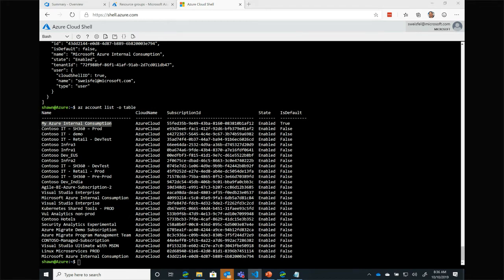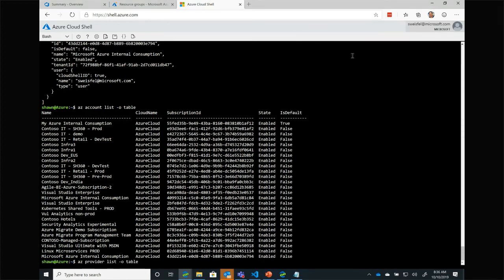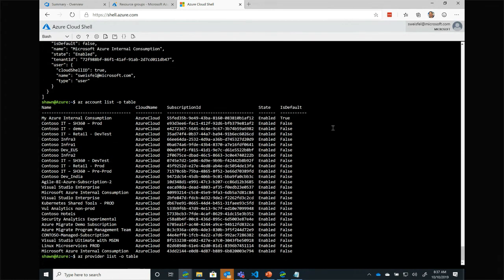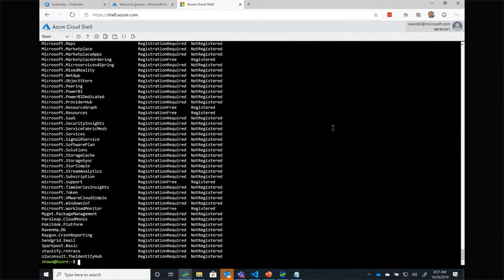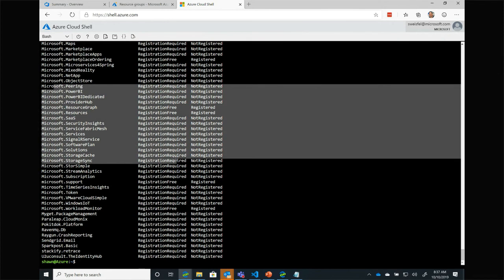So we can see inside of the subscription a bunch of different information. For example, remember earlier we talked about all of those providers, all of those services that have been made available. I can ask Azure, hey Azure, give me a list of all the providers that are available in my subscription. And we can see that there's a whole lot of them. A lot of them are from Microsoft, with Microsoft products like Marketplace or Maps or Power BI, right? All of those resource providers are here.